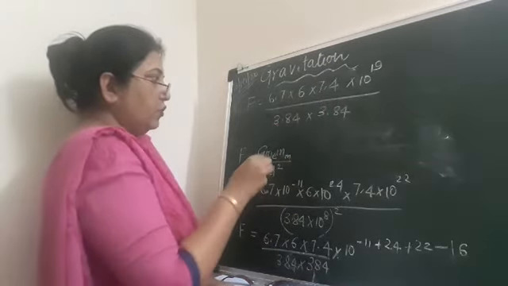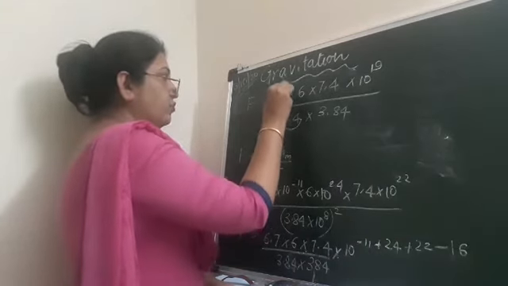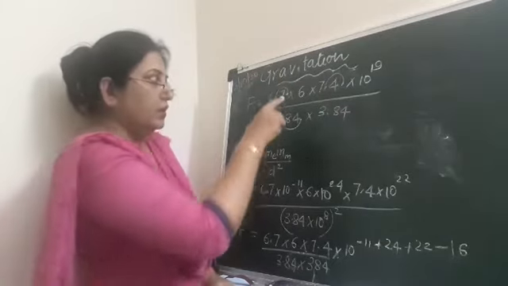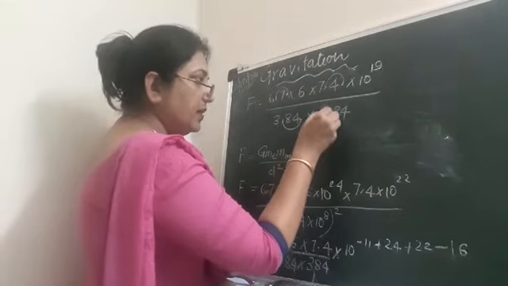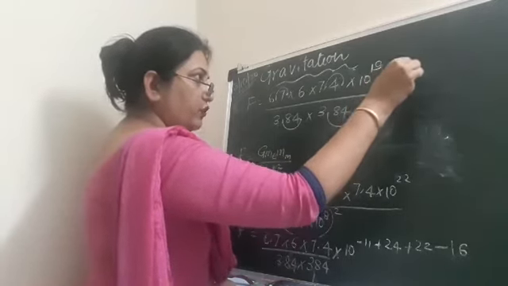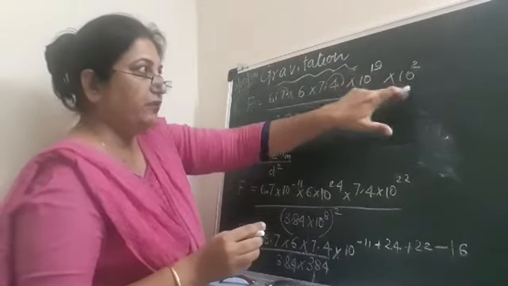Now I can remove this decimal by 2 places, and here this I can remove by 1 place, and this I remove by 1 place. So total 2 places here and 2 places here. Now if I remove the decimal by 2 places, I have to put 10 to the power of 2. So now it will be 10 to the power of 21.